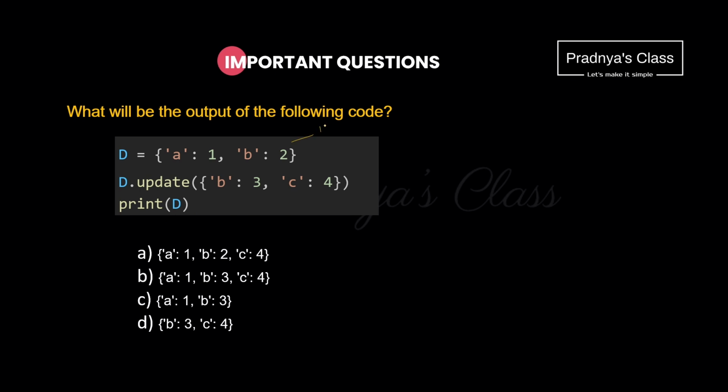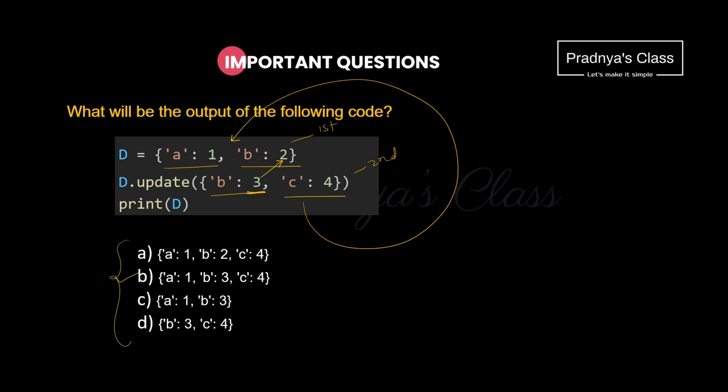Let's do it. This is the first dictionary. Here is the first element of the dictionary and here is the second element of the dictionary. Now look at the second dictionary. This is the first element of the second dictionary and here is the second element of the second dictionary. When the second dictionary gets updated to the first one, we know that if there is a duplicate key, then the value of the second dictionary will override the value of the first dictionary and the remaining elements will be as it is. So from the given options we could see B is the correct choice.